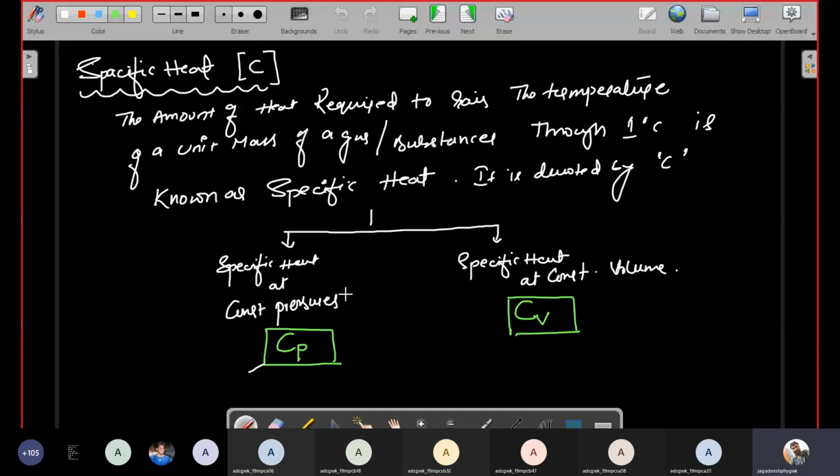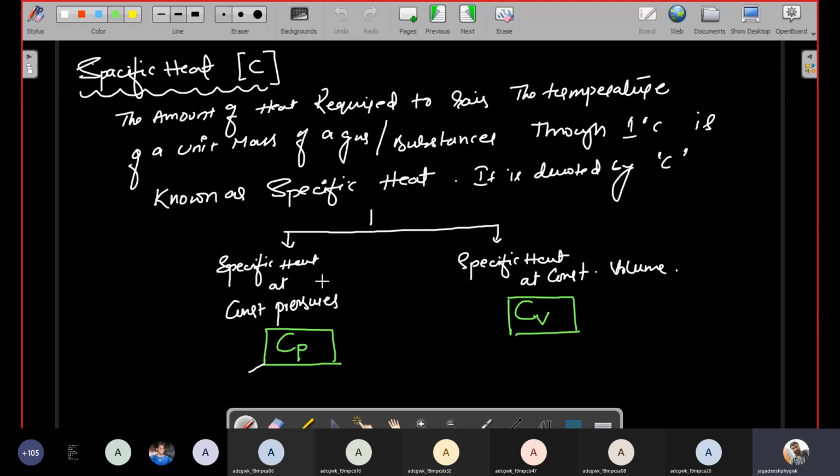See the next page. I derive what is specific heat. I'll write the definition of specific heat: the amount of heat required to raise the temperature of a unit mass of the gas or substance through 1 degree Celsius is known as specific heat. This is the standard definition of specific heat. In every textbook or material you see, this type of definition is there.